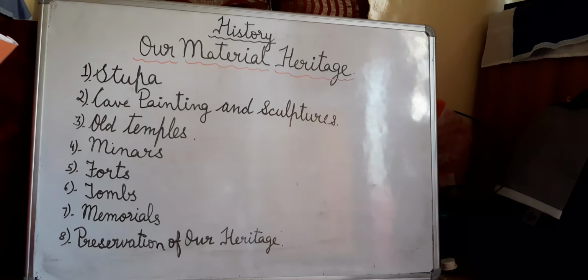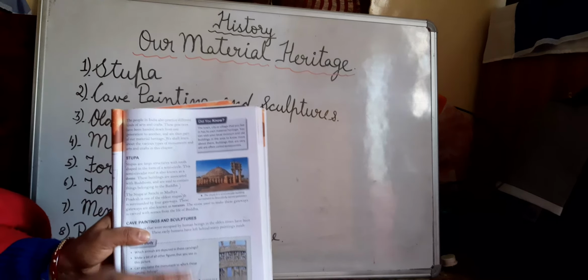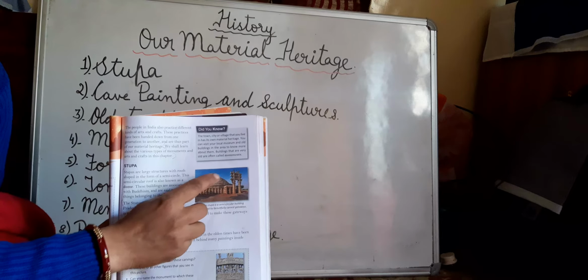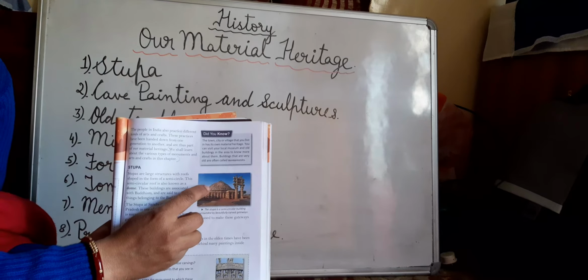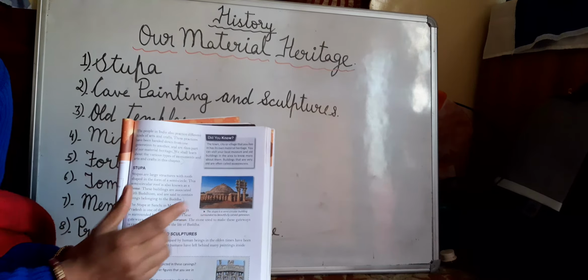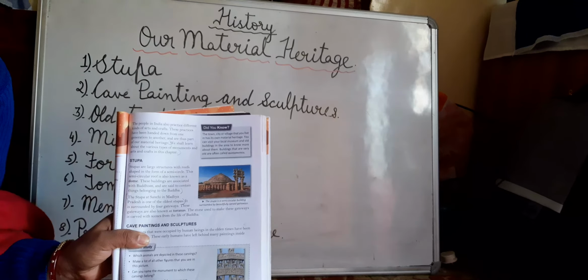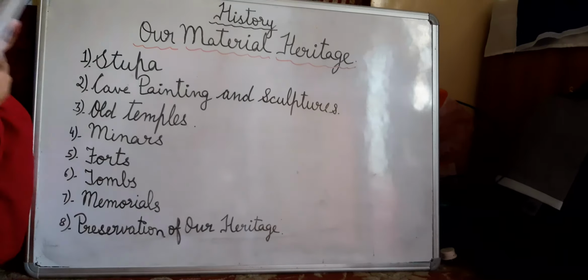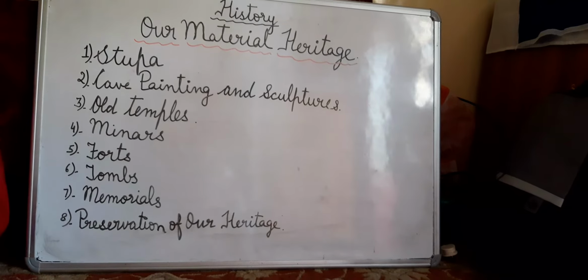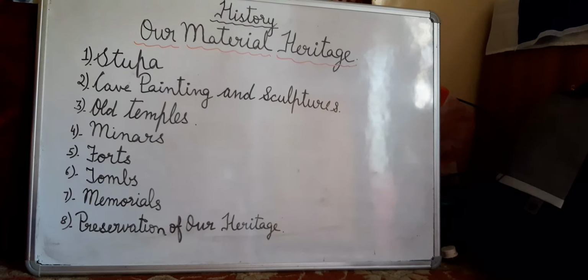Now children, over here I'm just showing you the picture. Can you see this dome on top? This is a semicircle roof, and this is known as a dome. Is that clear? And this is the picture of a stupa. Now the stupa in Sanchi in Madhya Pradesh, I have told you, is one of the oldest stupas.